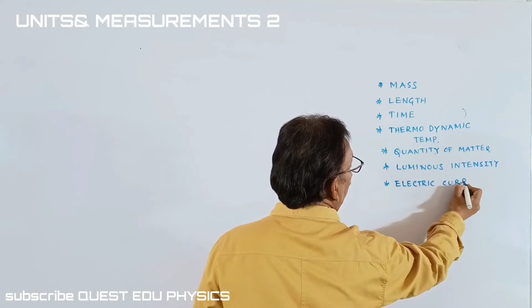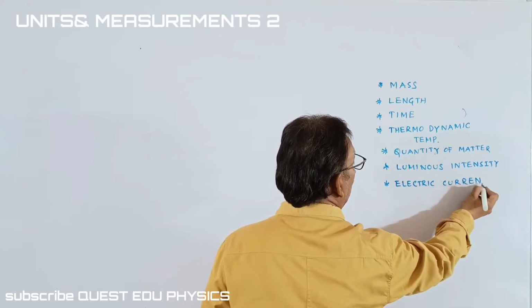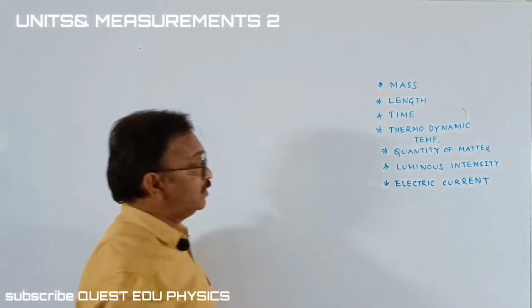I said these are the fundamental physical quantities in SI system.